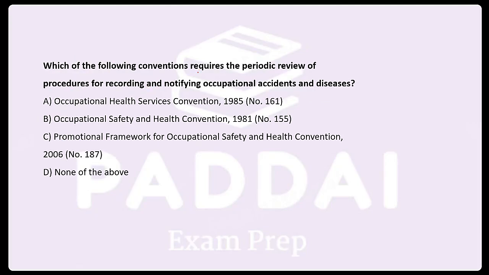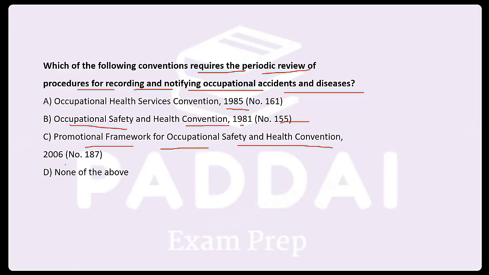Which of the following convention requires the periodic review of procedure for recording and notifying occupational accident and diseases? Occupational Health Service Convention 1985, Occupational Safety and Health Convention 1981, number 155, Promotional Framework for Occupational Safety and Health Convention 2006, number 187, none of the above.